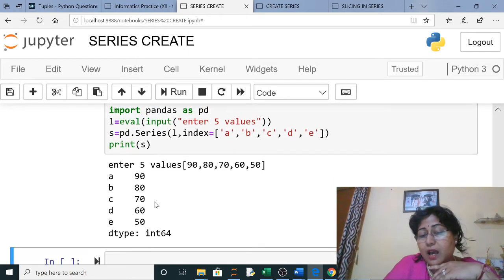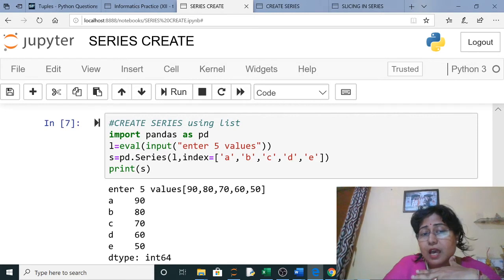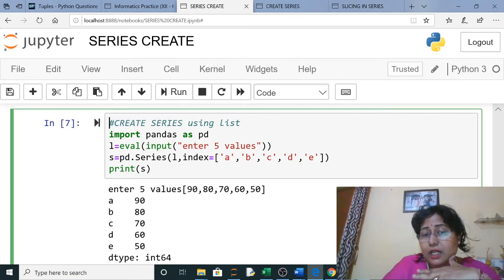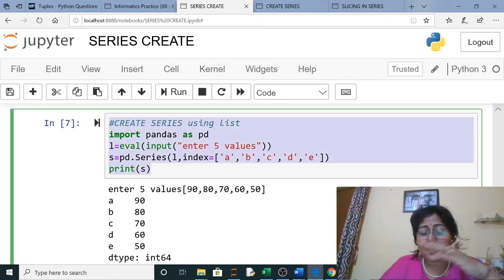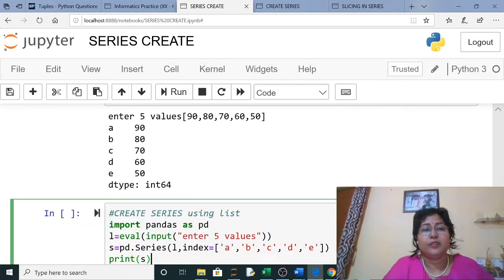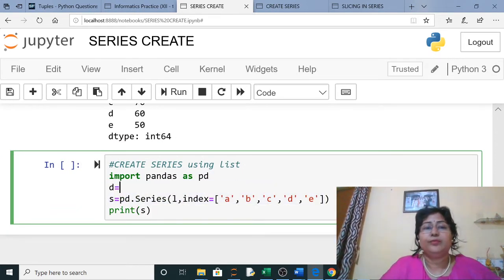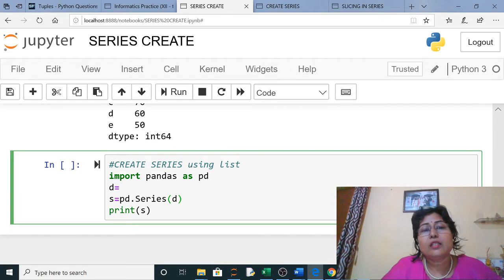Now next will be our dictionary, using a dictionary. The same thing we have to do, but using a dictionary. So in a dictionary, what you have to do is create a dictionary here, D, and write the name of the dictionary, D.